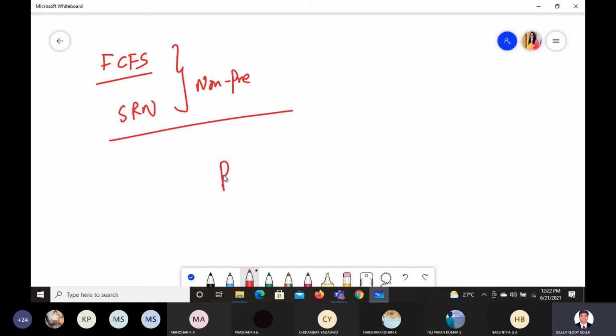Moving on to the next one, the preemptive type. In this preemptive type we have round robin. You are clear with this, and with these two also. And after that we have something called LCN.